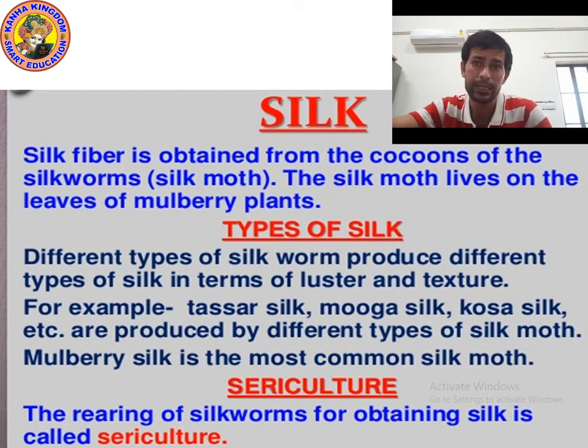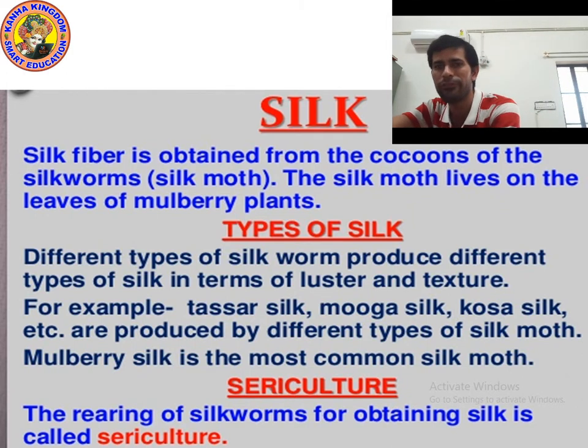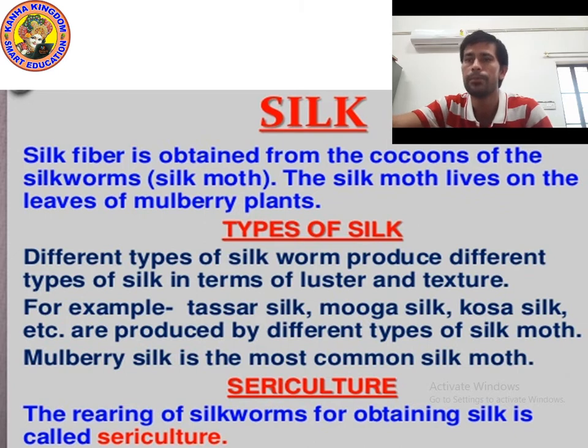What is the meaning of luster? Luster means shining. It means that the silk that we get may be shining or not. Texture means how it appears when we touch it, whether it is soft or not. So silk may be soft or coarse. For example, you can see different kinds of silk: tasar silk, muga silk, kosa silk. They are produced by different types of silk moth, and mulberry silk is the most common.